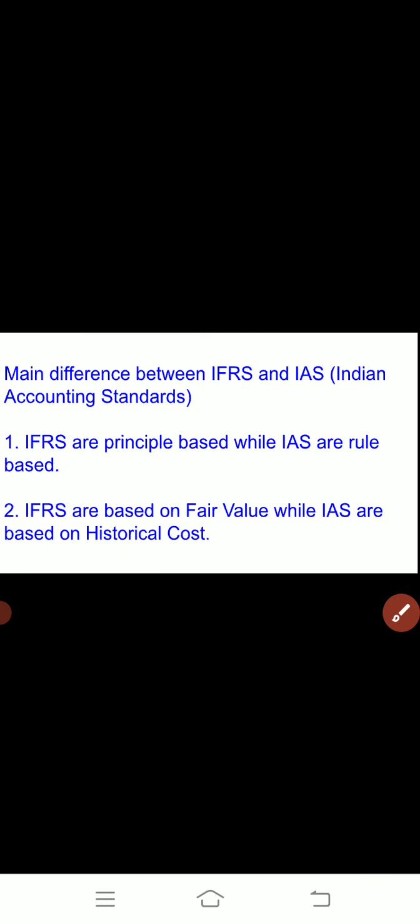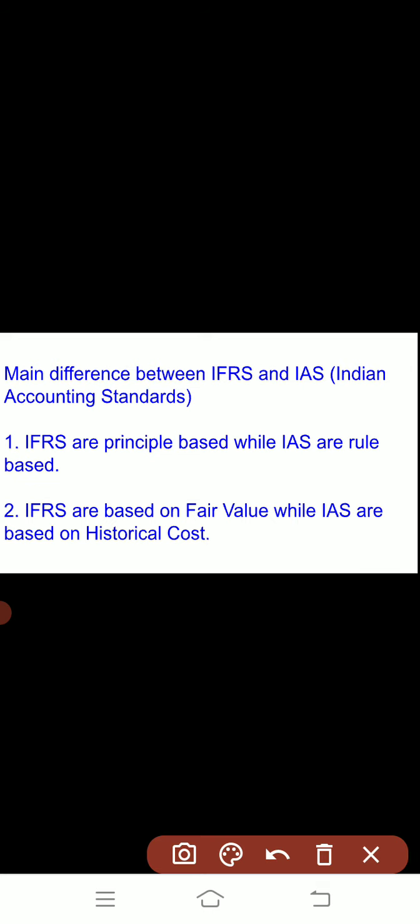So what is the main difference between the two financial systems we have discussed? Two standards: first is IFRS, which is working at the international level, and second we have discussed the Indian accounting standard method. So now we will discuss the main difference.